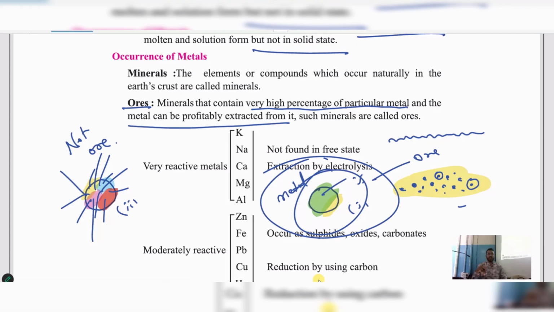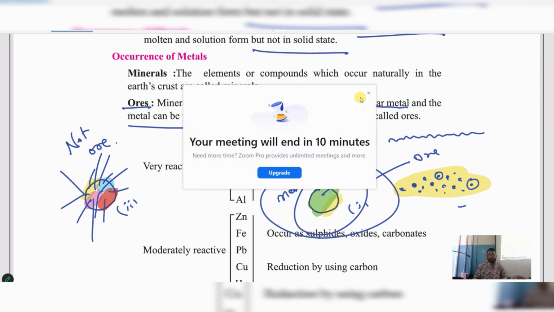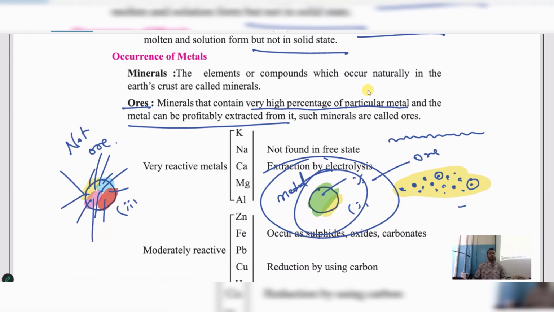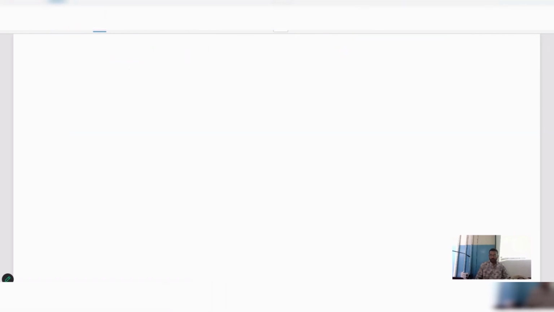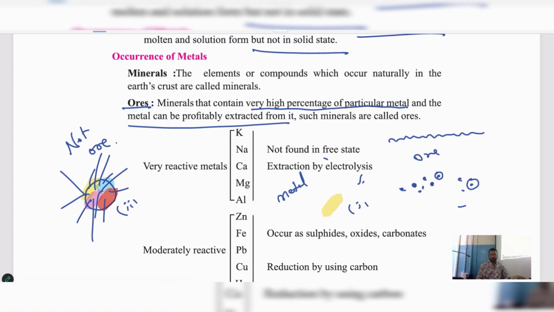From the earth crust only. Ores also we are getting from the earth crust, but the only condition is they are coming from the minerals, but the maximum portion of that metal should be present in that. If the maximum portion of the metal is present in that mineral, that mineral we call as ore. Clear? I hope you have understood now.